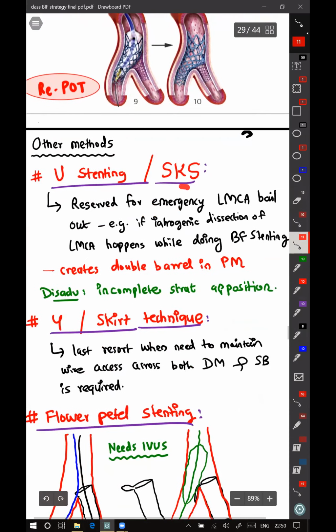The disadvantage of SKS is that because you are creating a double barrel, at the edges of the barrel there will be some area of malapposition. So that might increase the risk of stent thrombosis.